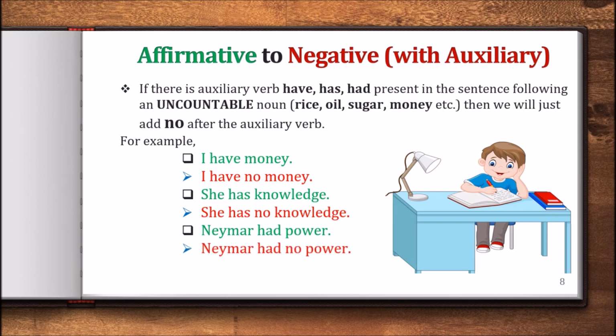Neymar had no power. So like this we can turn affirmative sentences into negative sentences if there is any auxiliary verb.